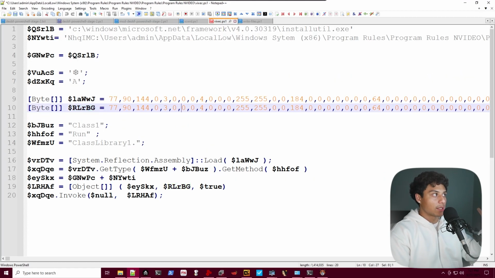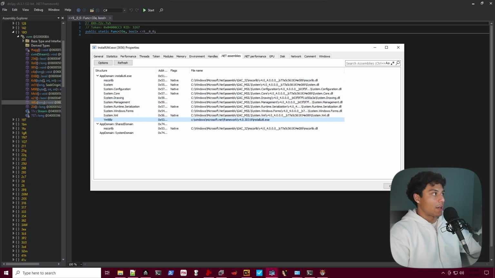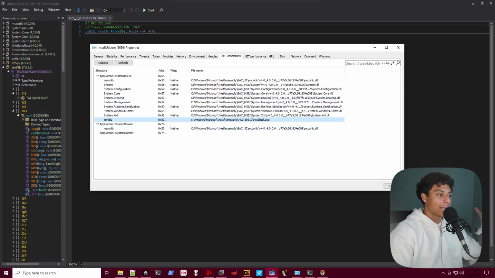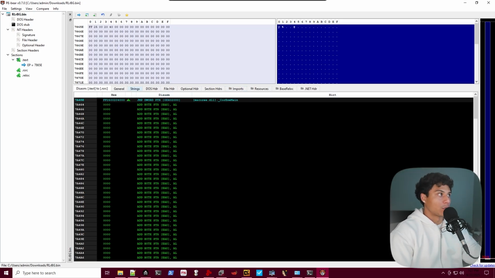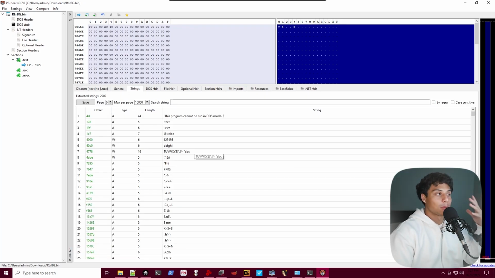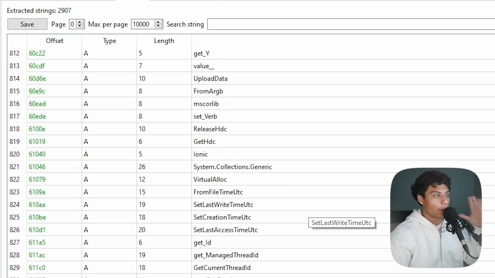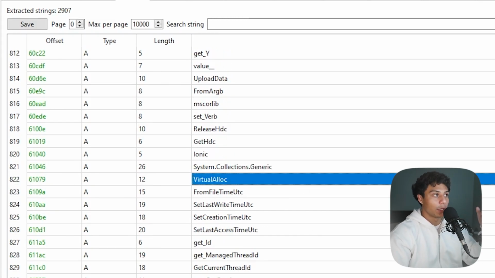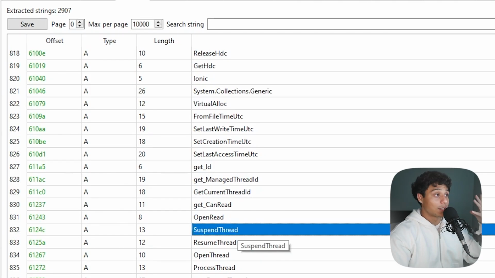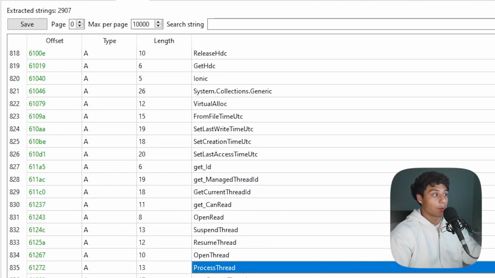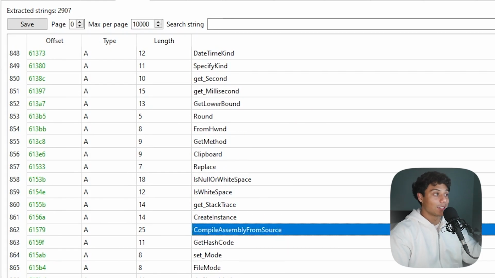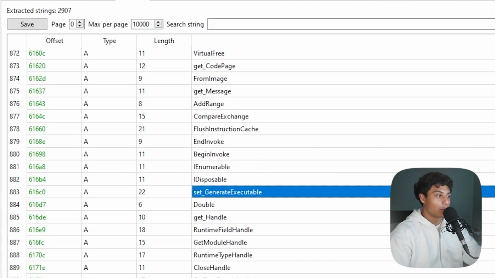And one thing we can try to do to signature this RLR binary, the one that's loaded from the script into memory, one thing we can do to signature this heavily obfuscated YM98LZ is look at the human readable strings. I've got it pulled up in PE-bear, and there's some pretty interesting strings in here. If we scroll all the way down, a lot of this is unreadable, but we begin to see some strings that are human readable, virtually allocating memory, suspending a thread, maybe to inject into the process. Strings like compile assembly from source, generate executable. This is all really suspicious strings, but it gets better.